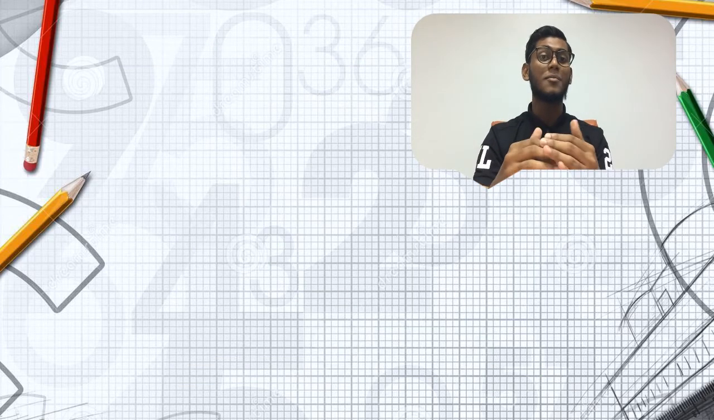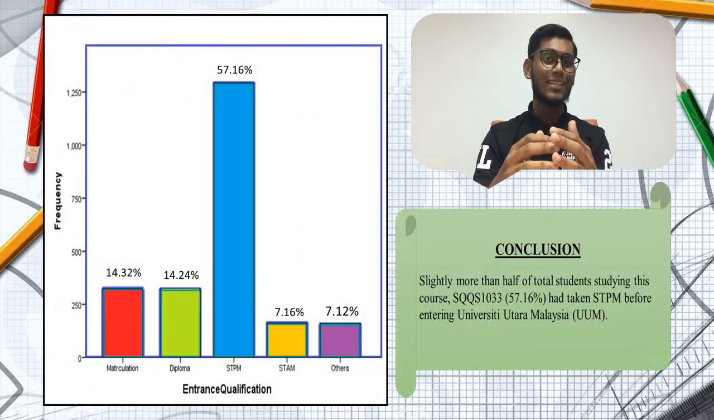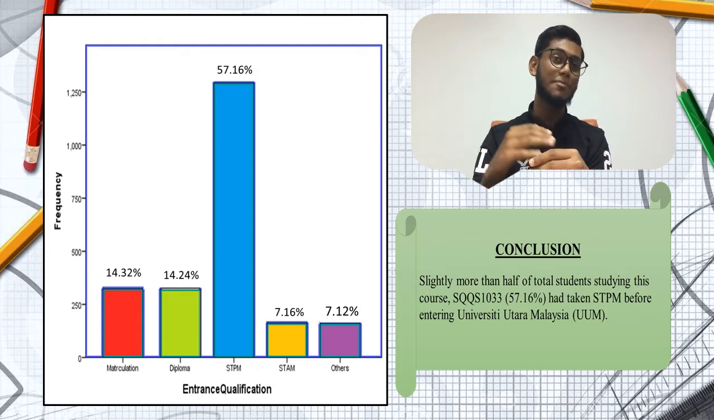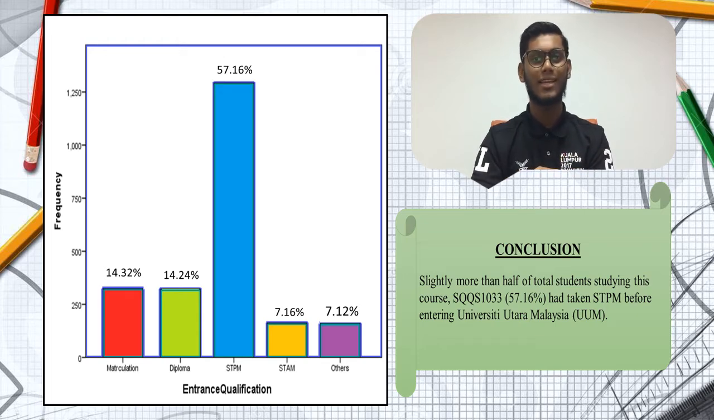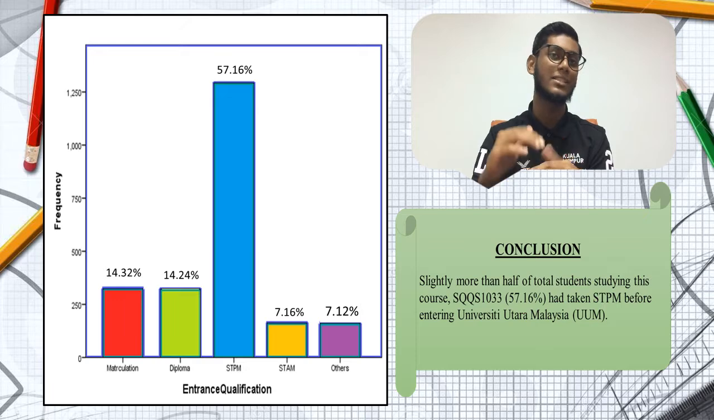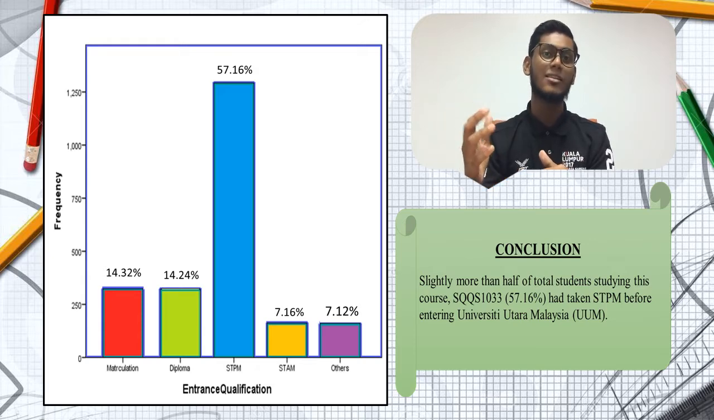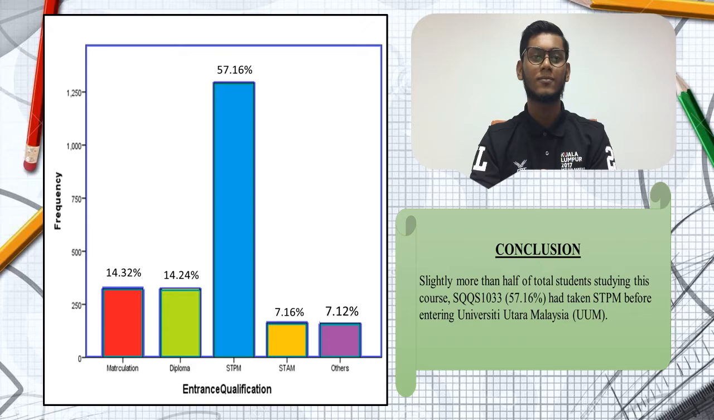Next, regarding the admission qualification. Obviously, either from the table or graph, STPM has the highest frequency. Slightly more than half of the total students studying this course, which is 57.16%, had taken STPM before entering this university. STM and others look as if they have the same frequency, but a meager difference of 0.04% between these two makes those who are from others the least accepted into this university.